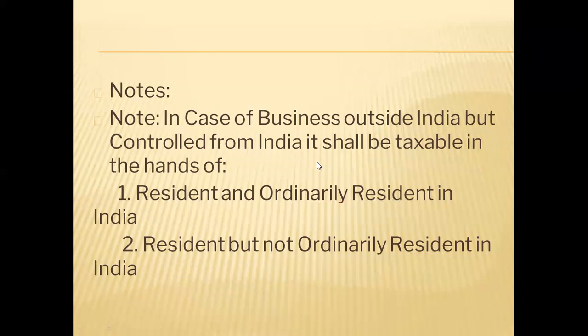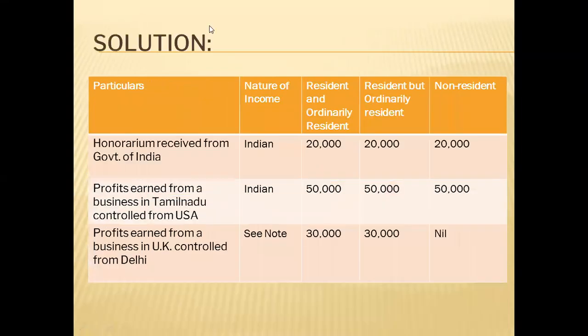Now let us see the point. If you want to understand more clearly, see, profit is in UK, outside India, but you are controlling it from Delhi, India. So in this case, two persons will be paying tax: ordinary resident and not ordinary resident. Only in this special case.